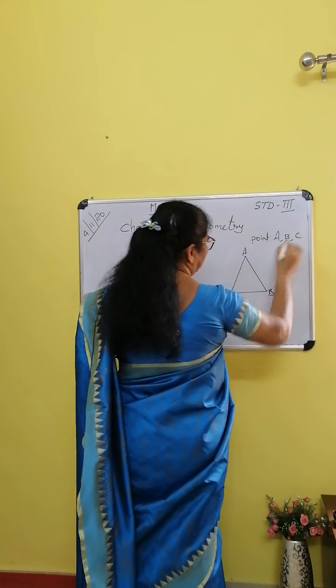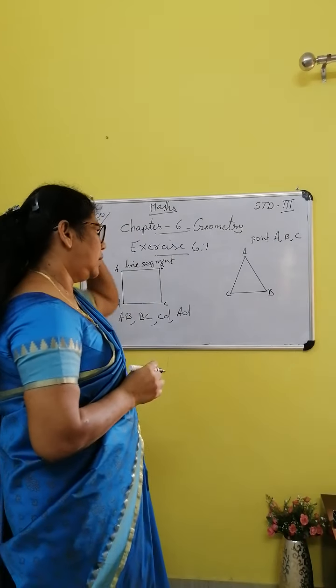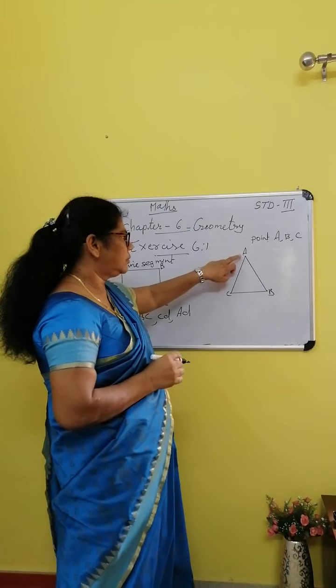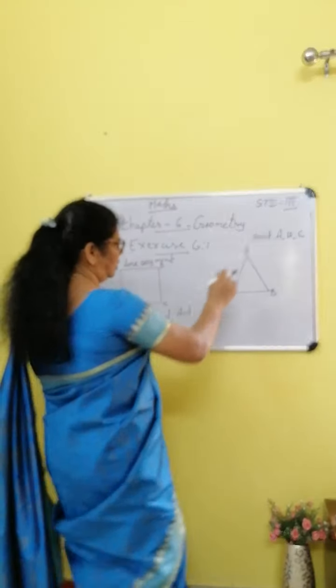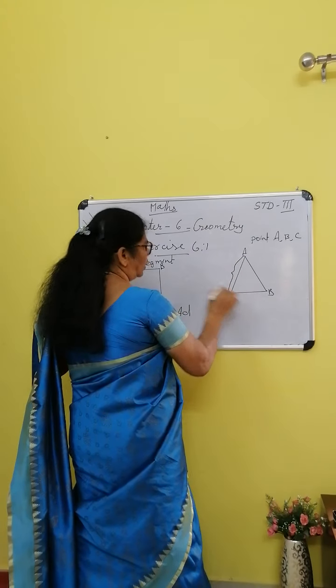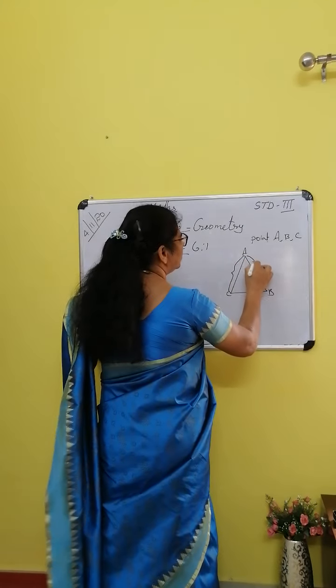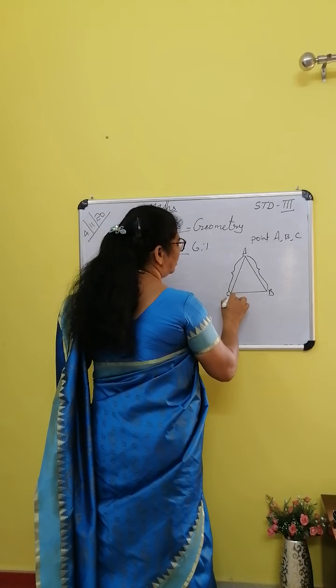How many line segments? From here to here is a line segment, here also, here also.